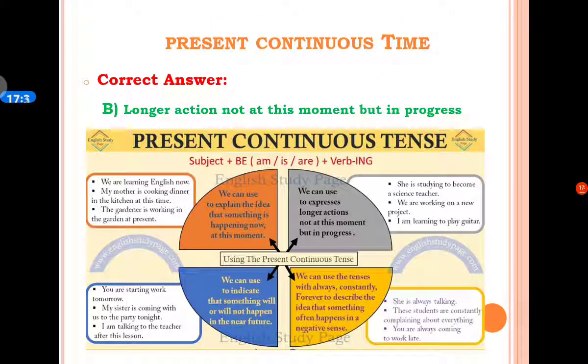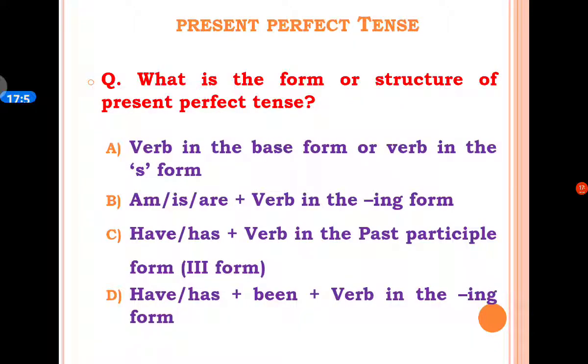So here the present continuous tense is used to express longer actions not at this moment but in progress. In such a way, here is another example. We are working on a new project. This example is also regarding a longer action, not at this moment but in progress.